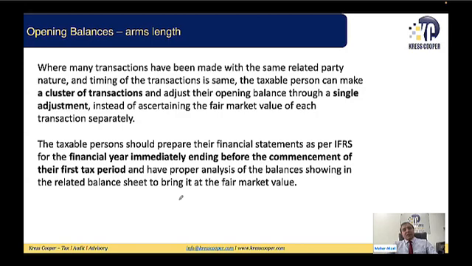I just wrote one thing. This is my analysis, that you can make a cluster of transactions as well. Suppose one party has bought a material. There are thousands of transactions for the material with the same supplier, same customer for the whole year. What are the closing balances reflecting? You need to do the calculation in one Excel sheet and make one single adjustment. We can make the cluster of transactions.